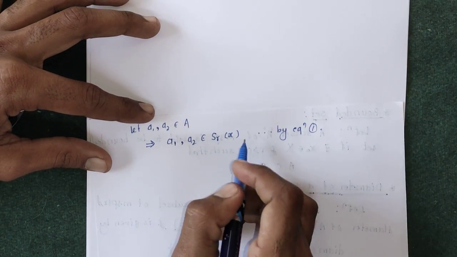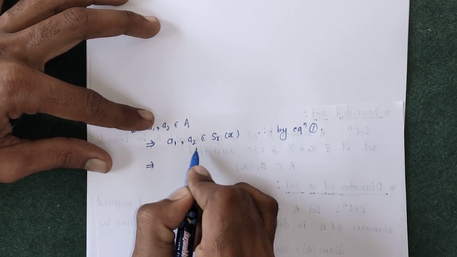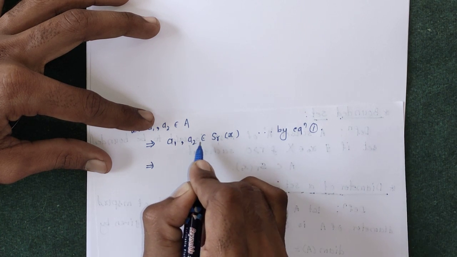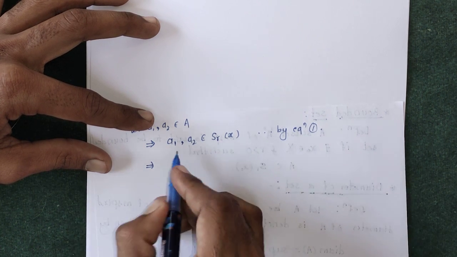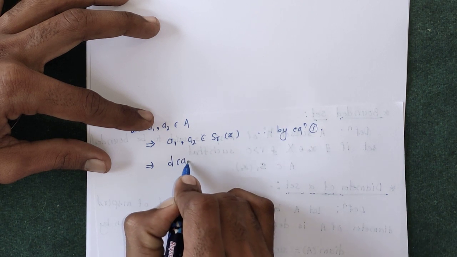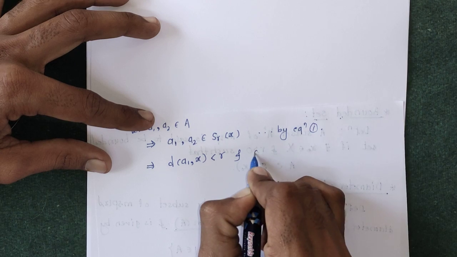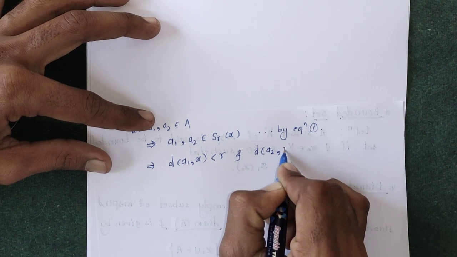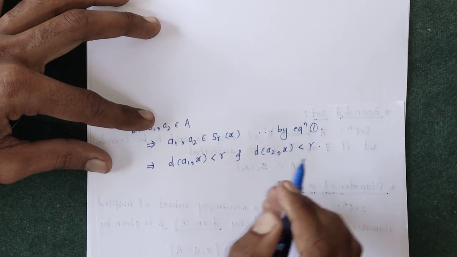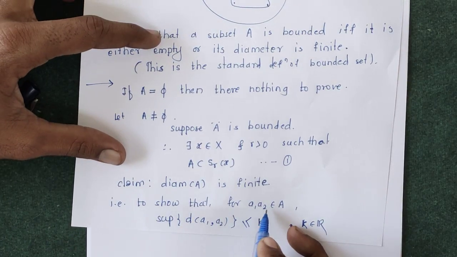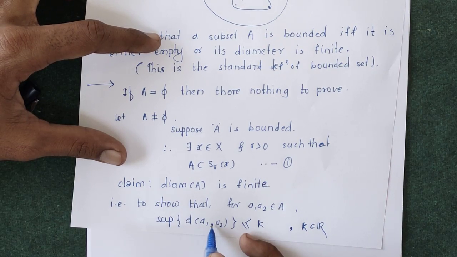Now a1, a2 belongs to S_r(x) implies we can use the definition of open sphere: distance between a1 and x is less than r. Again, distance between a2 and x is less than r. Now our claim is the diameter of A is finite. That is, we have to show that for any a1, a2 the supremum of the distance between a1, a2 is less than or equal to k.